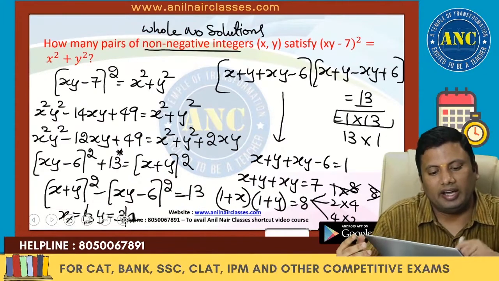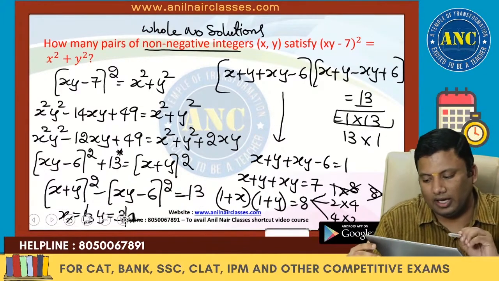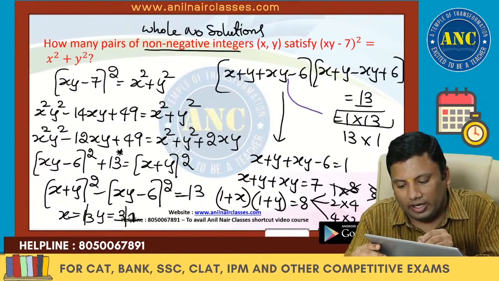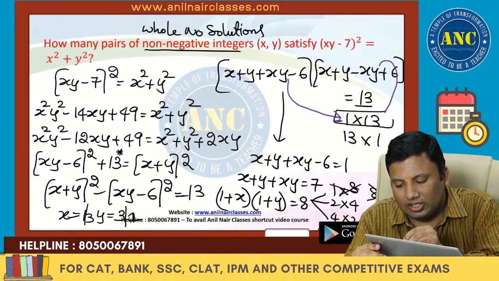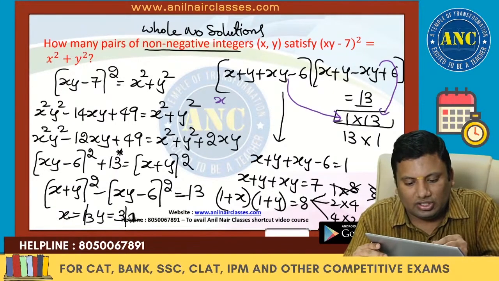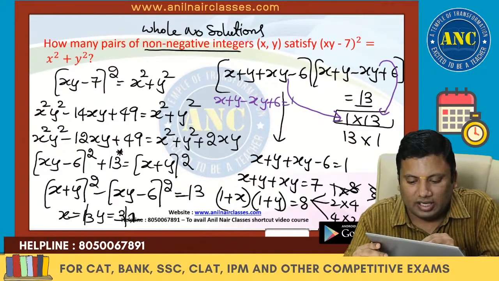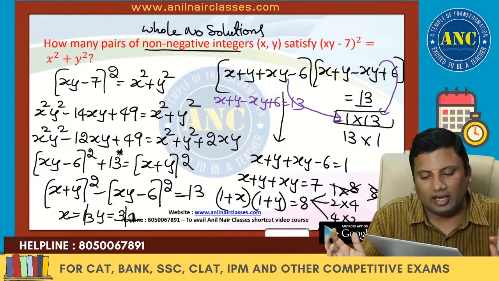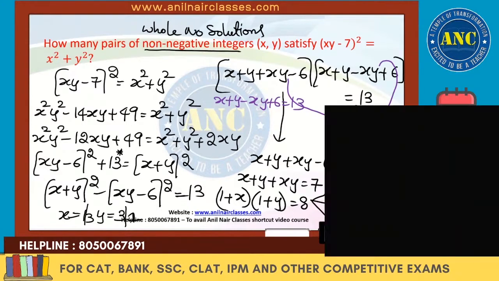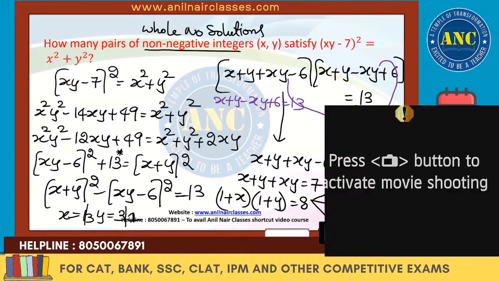I hope the idea is clear, right? a square minus b square. So this I took as 1. That means this should be 13. Let us check. x plus y minus xy plus 6, it has to be 13. Check the values. If you are getting that, that is the pair. If you are not getting the value, that is not the answer. I hope the idea is clear.